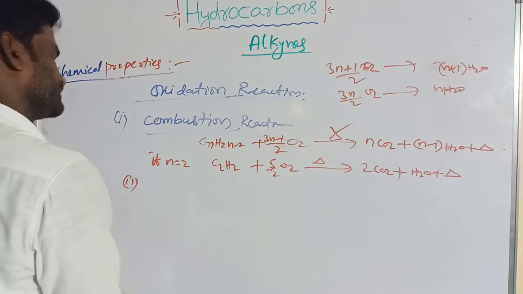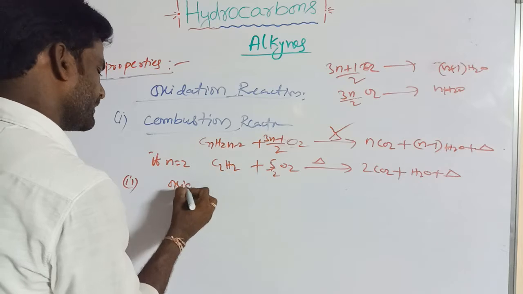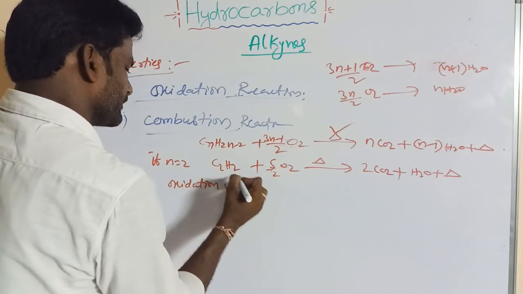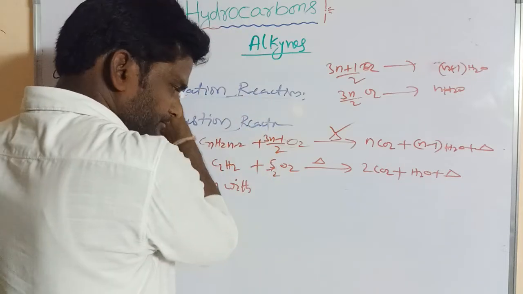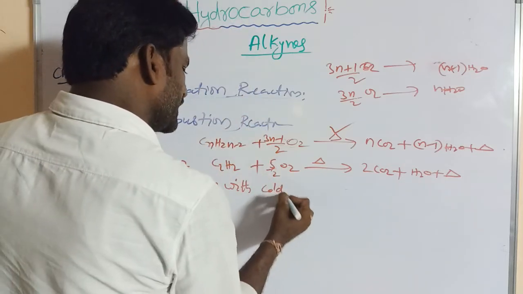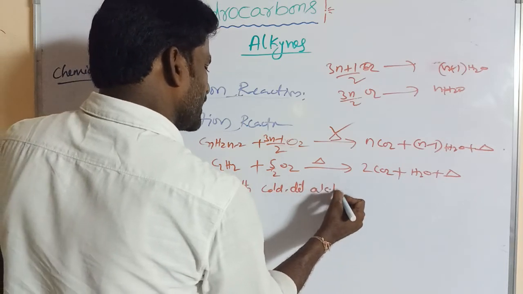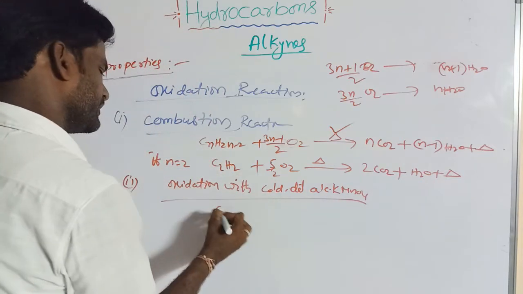Next goes to oxidation with cold dilute alkaline KMnO4.